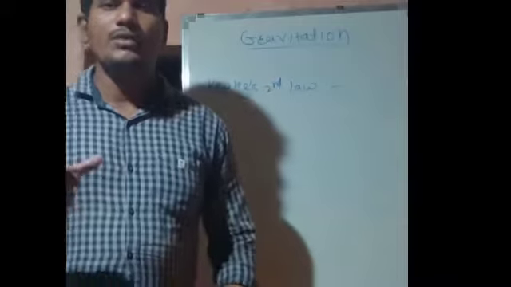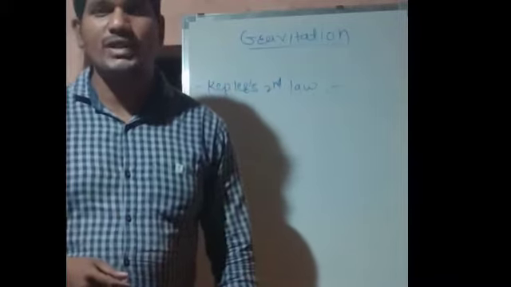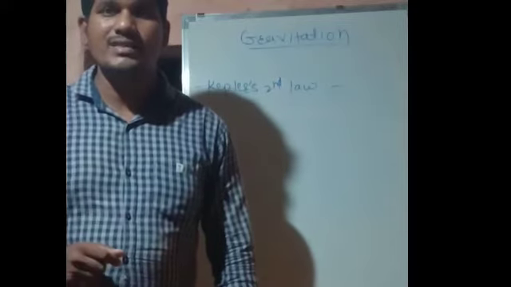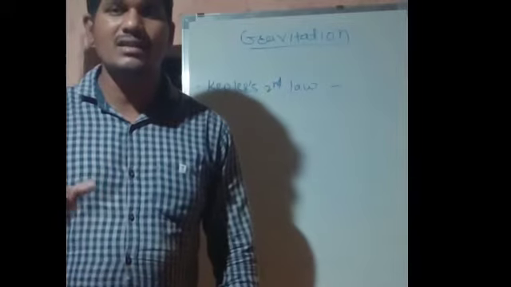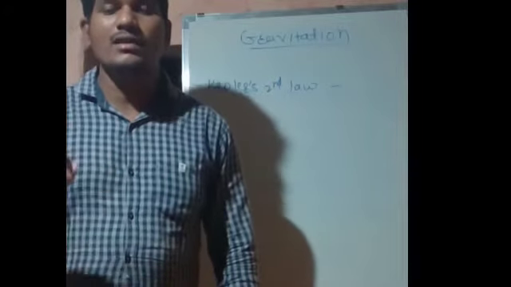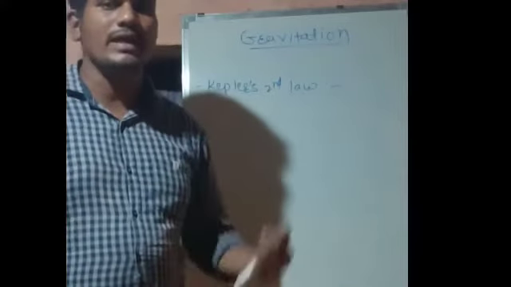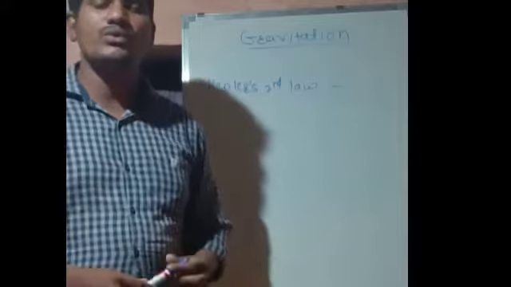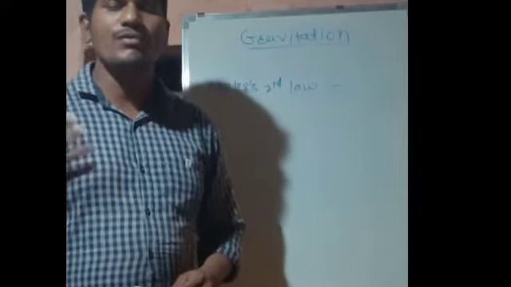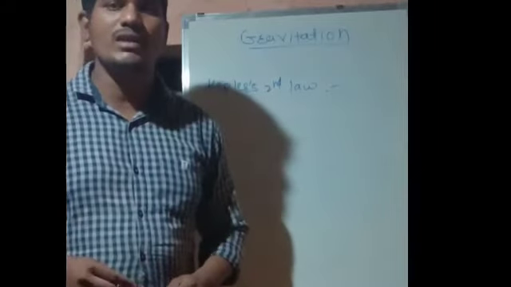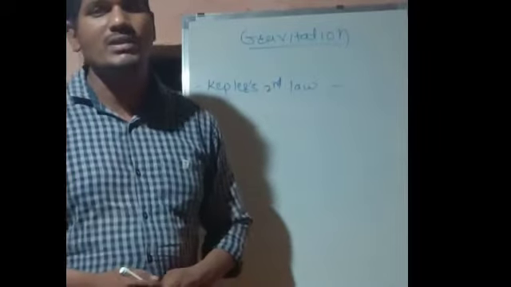So students, we have learned about Kepler's first law. I will repeat the statement one more time. Kepler's first law states that every planet revolves around the sun in an elliptical path with the sun at one of the foci. That is the statement of Kepler's first law, and we have understood it with the help of the diagram also. Now we are going to learn the second law of Kepler. First of all we will see the statement. What is the statement of Kepler's second law? Then we will understand with the help of the diagram.